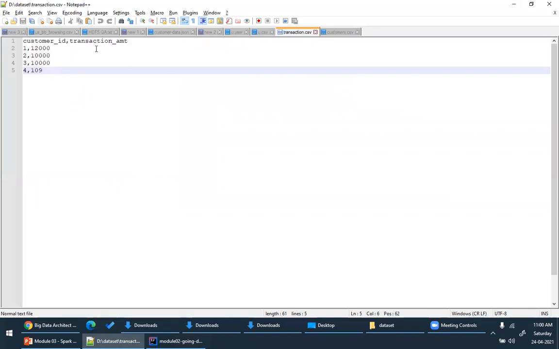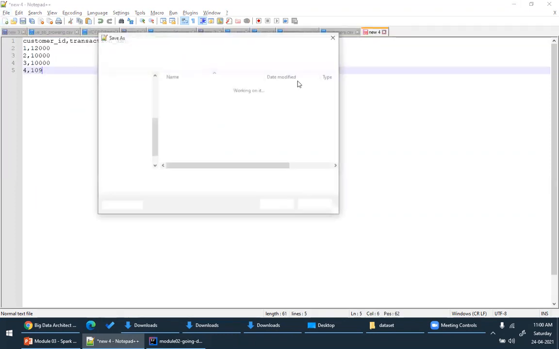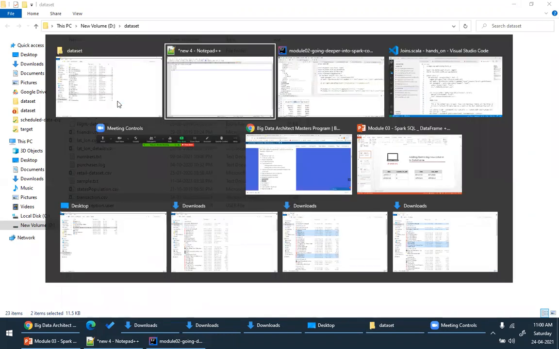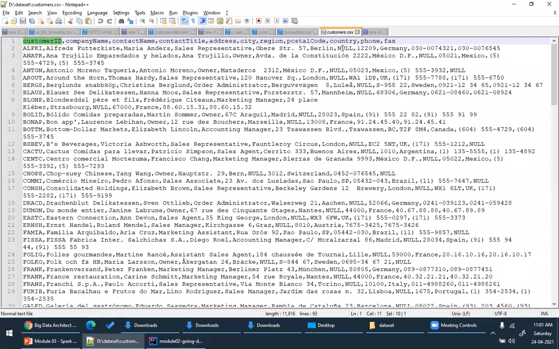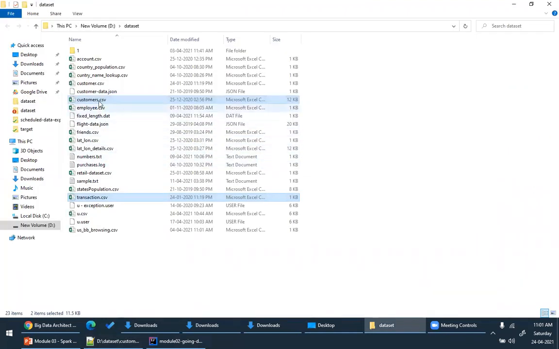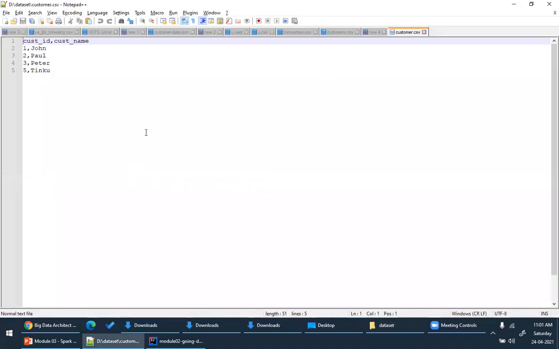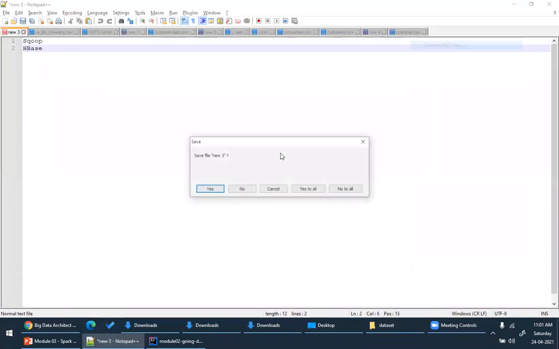So I have this transaction with customer ID, and now let me have one more file. I'll name it customer. One second. Guys, I have it here, let me just close everything.